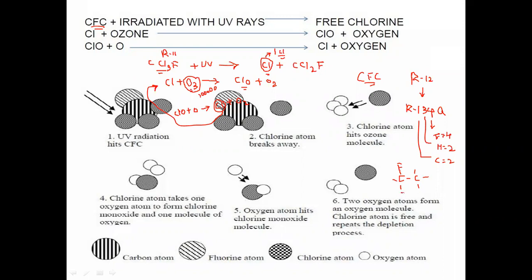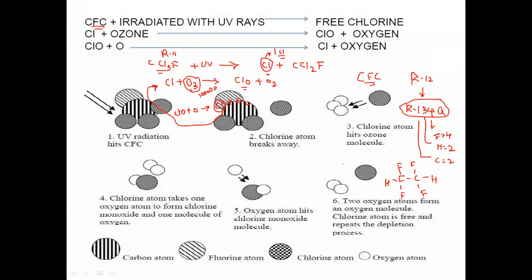Chlorine, chlorine, chlorine, and here hydrogen, hydrogen. So here R134A, we are using R134A as the alternative refrigerant for R12. The chemical formula for R134A is nothing but tetrafluoroethane.